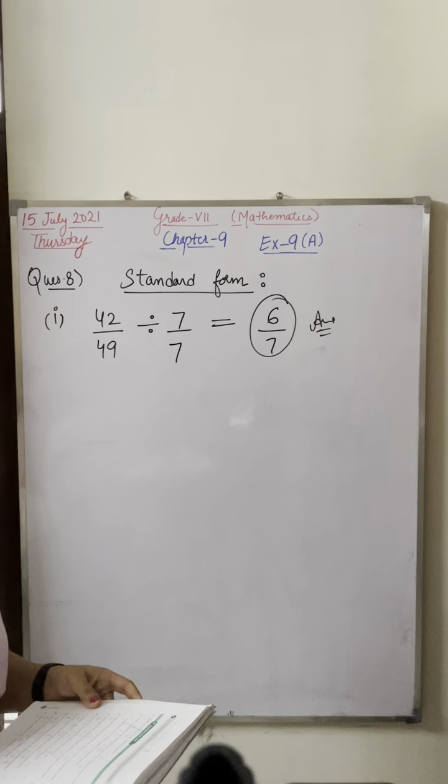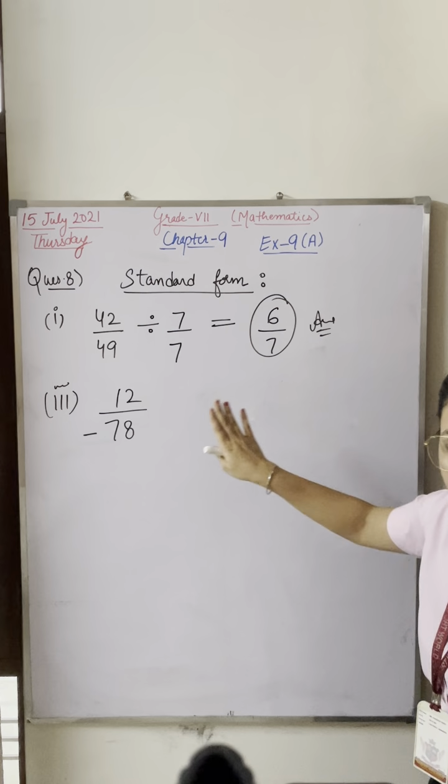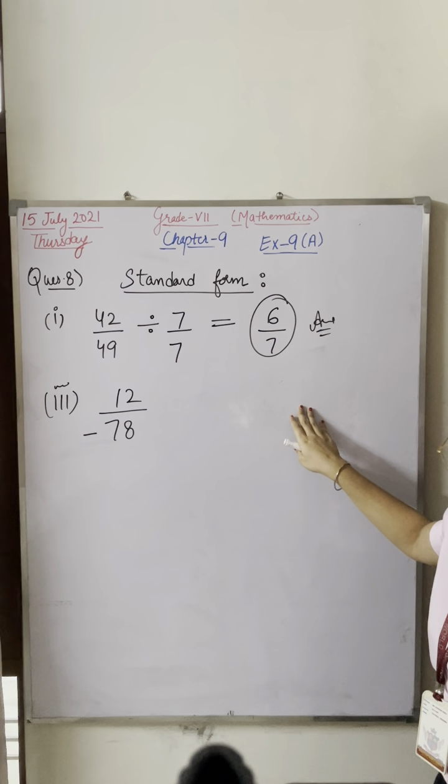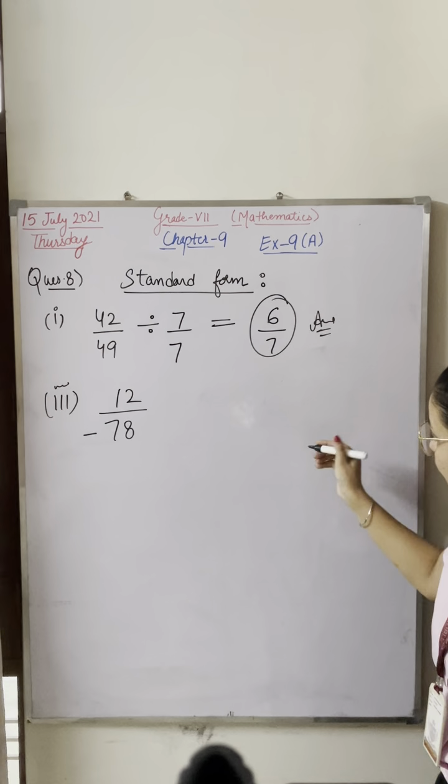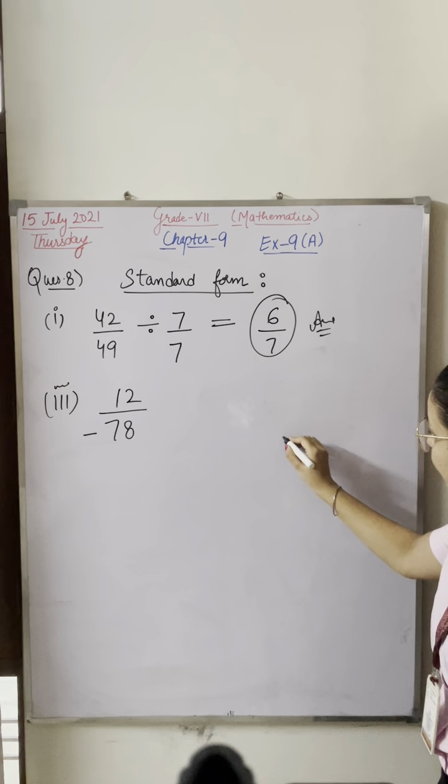Find out the largest table. If I cancel on 2, again I have to cancel on 2. So please tell me which is the largest by which we can cancel and it will not cancel further. Table 6. Okay, let me cancel on table 6.